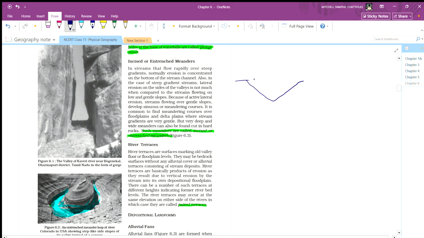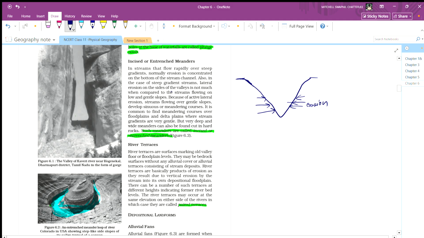So in a steep valley, erosion mostly occurs at the lower part, because the gradient is much steeper.